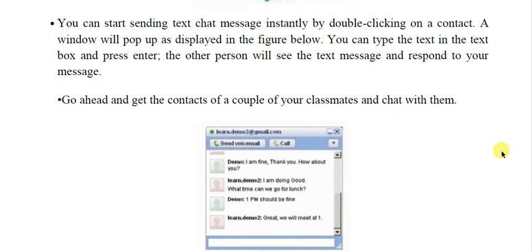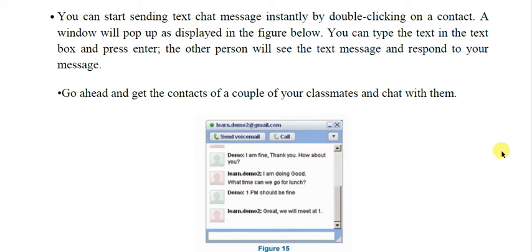So this is the window that will appear. This green dot will tell you that the person is online. Here you can type your text and press enter, and here are some other options that you can avail. The name and the messages and the chats between the users will be displayed here.